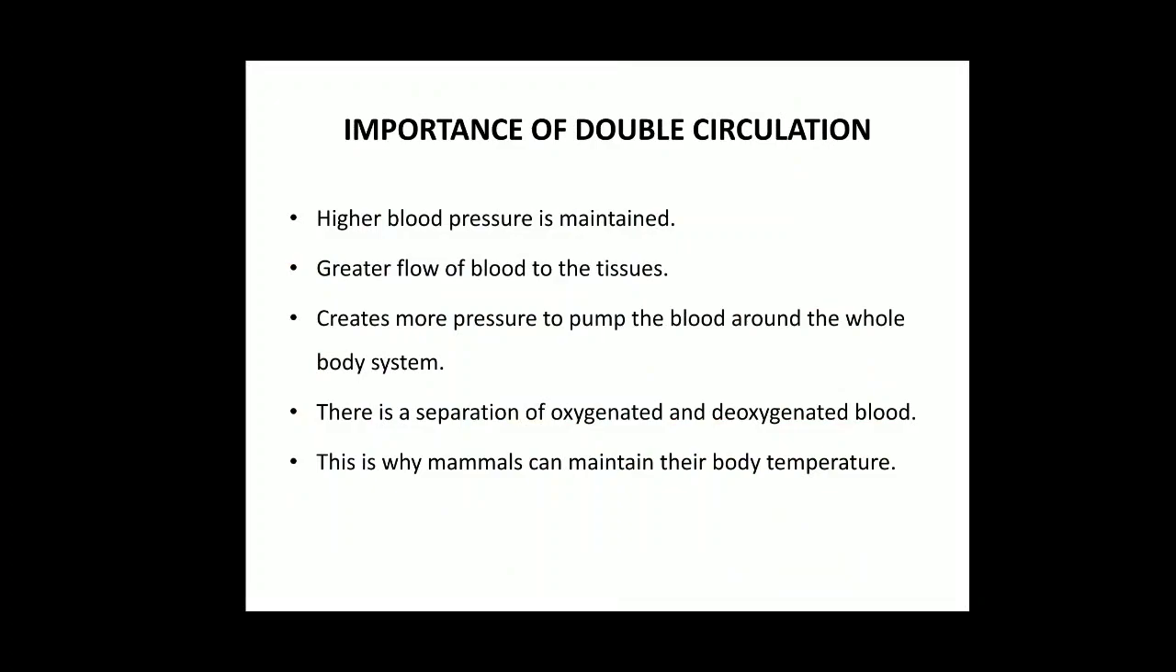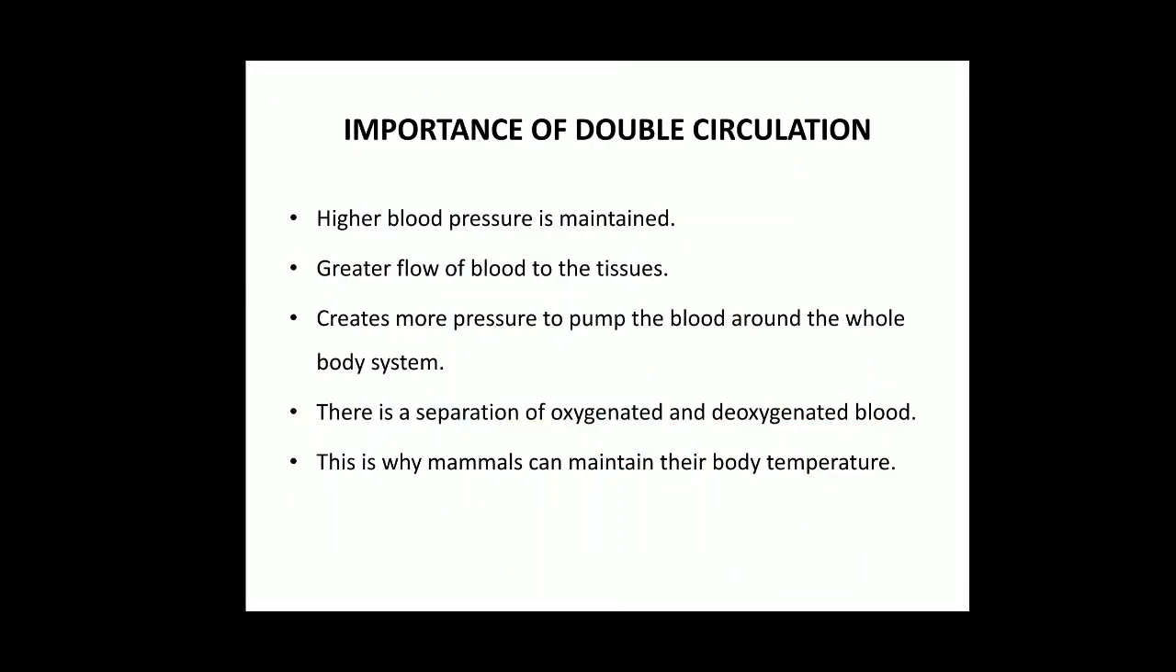Because their body temperature always remains the same. It does not depend on the outside temperature. Outside temperature may be 0 degrees Celsius, and still your body temperature will remain similar, 98.4 degrees Fahrenheit. And if it is very hot also, the temperature will remain the same. So for this, double circulation is important.